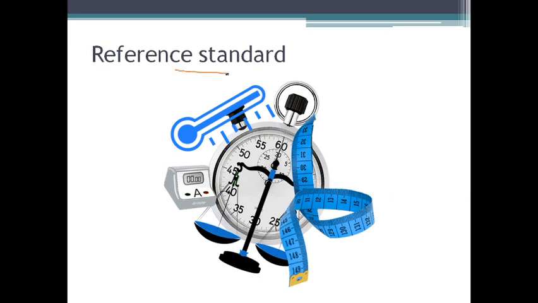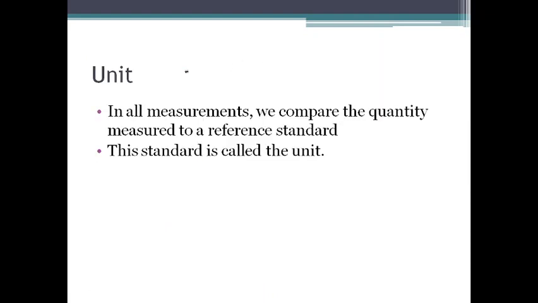While we make a measurement, we need to have a reference standard, because when we observe or measure a quantity, we are actually comparing that quantity with some sort of reference. We call that reference a unit. This reference standard with which we compare the measured quantity is called a unit.